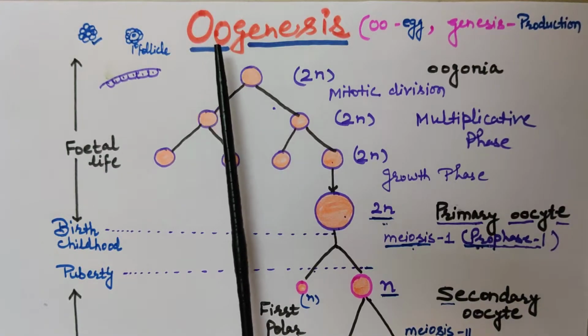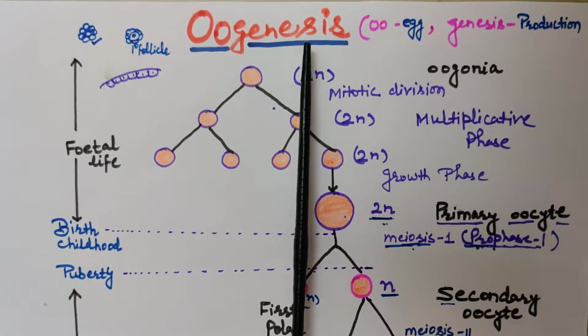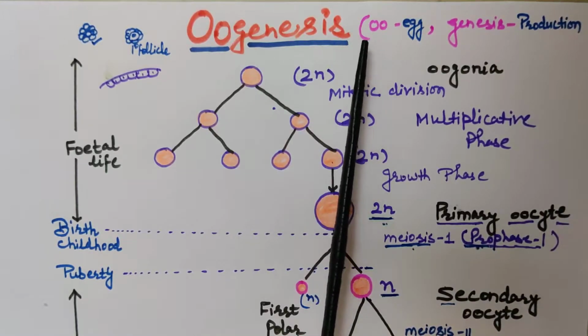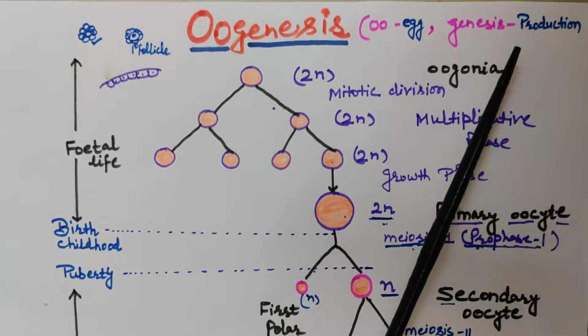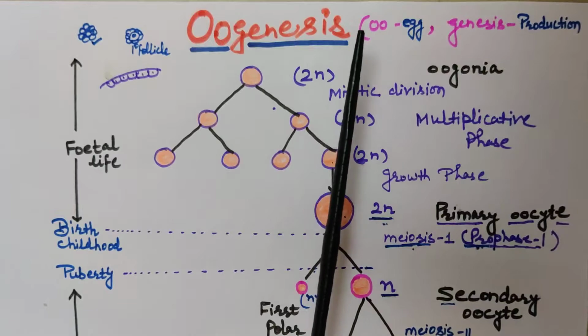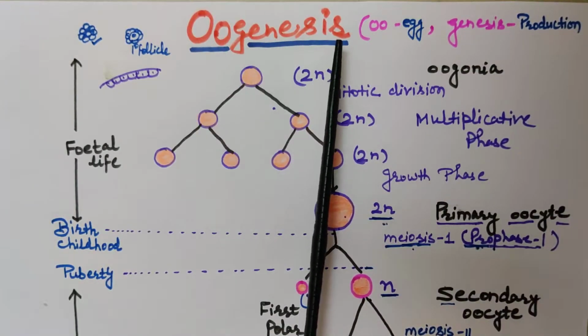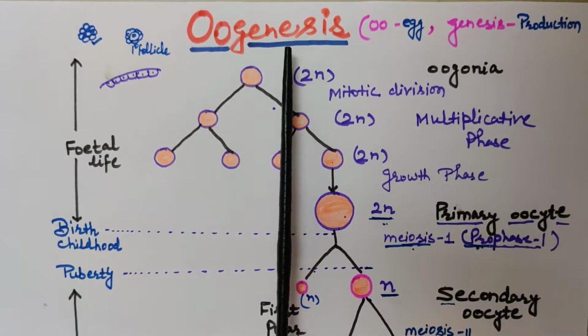In this video, we will discuss oogenesis, that is the process of formation of functional ova from oogonia or ova mother cell. Oo means egg, genesis means production. So in simple words, production of egg or production of ova, that process is called oogenesis. Where does it occur? It occurs in the female ovary.